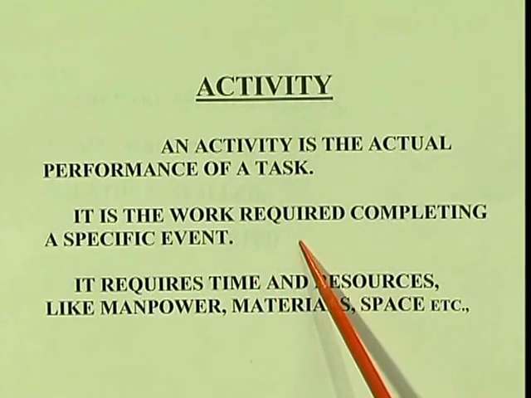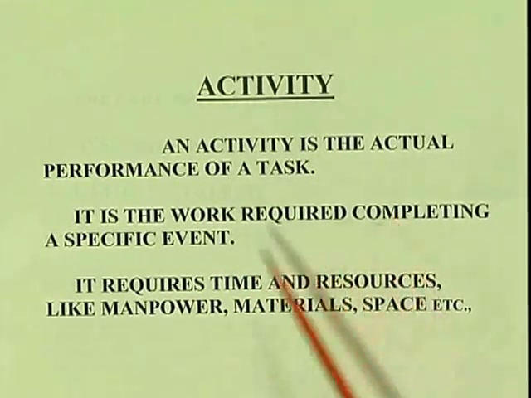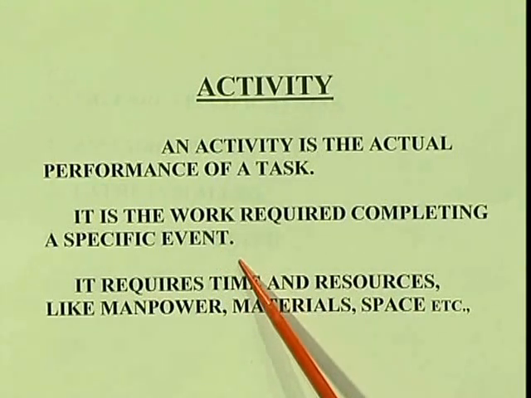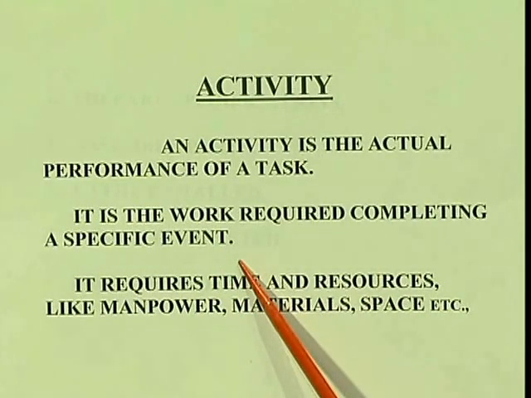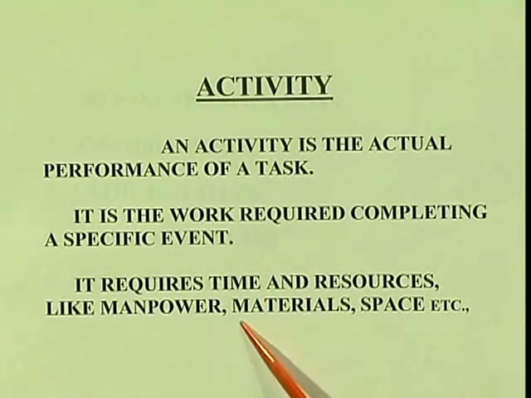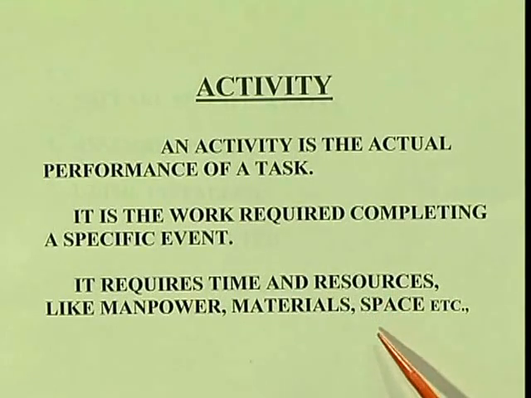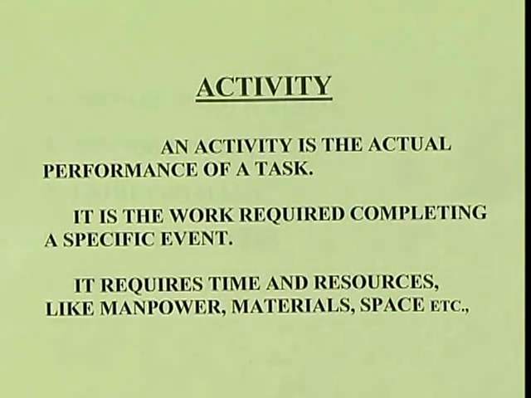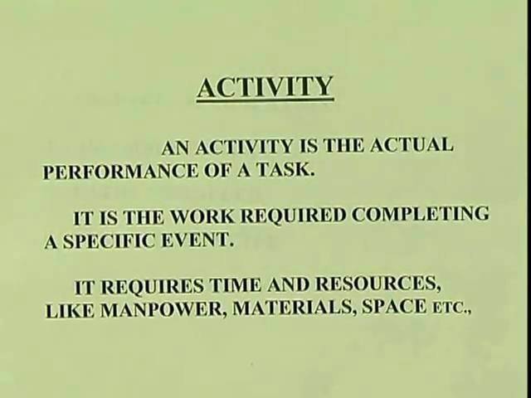So it is consuming time. For what? Completing a specific event, that is completing that particular teaching in that particular period. Next, it requires time and resources like manpower, material and space. So for this it requires men and materials and resources, whatever things are required.